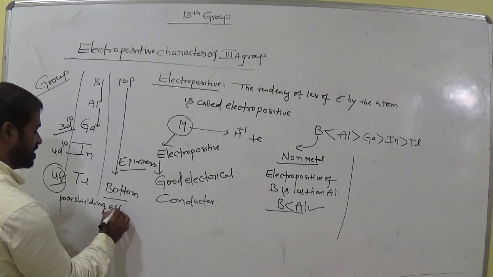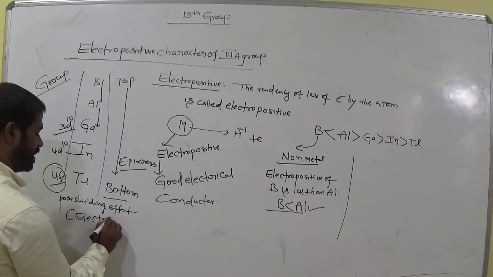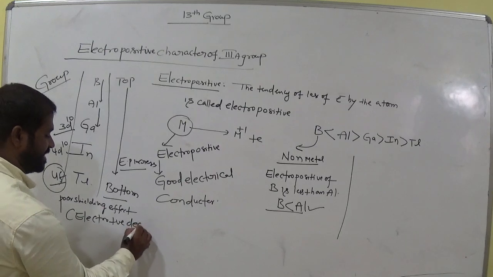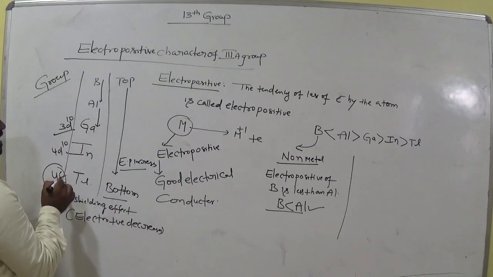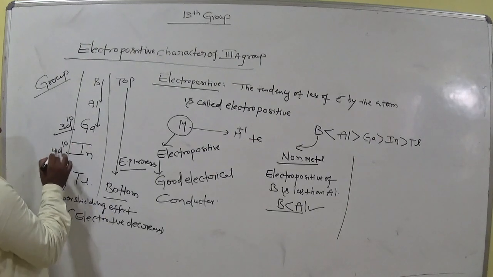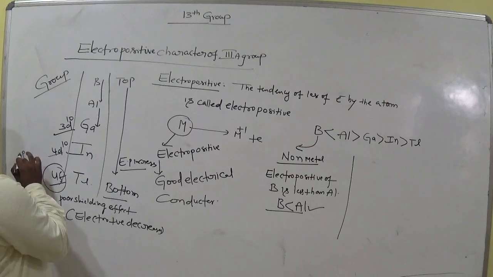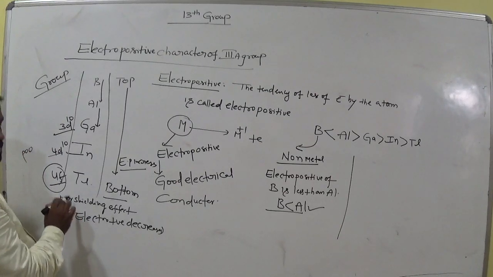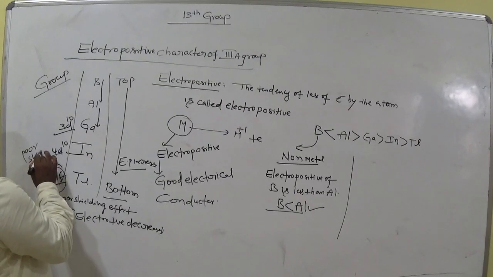Poor shielding effect means electropositive character decreases. Remember this. And here, the d10 electrons also exhibit poor shielding effect, but somewhat better than 4f.